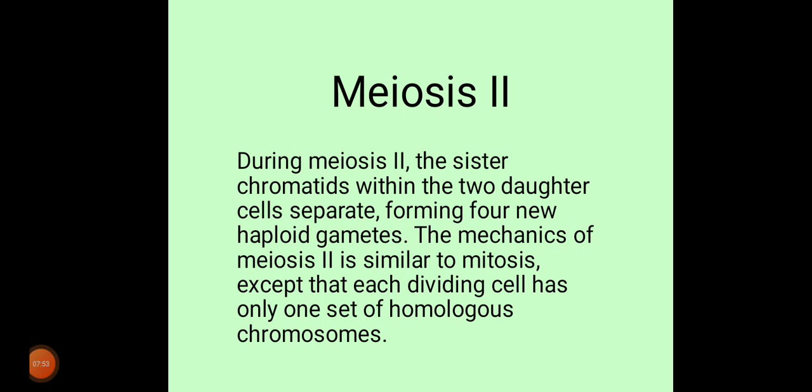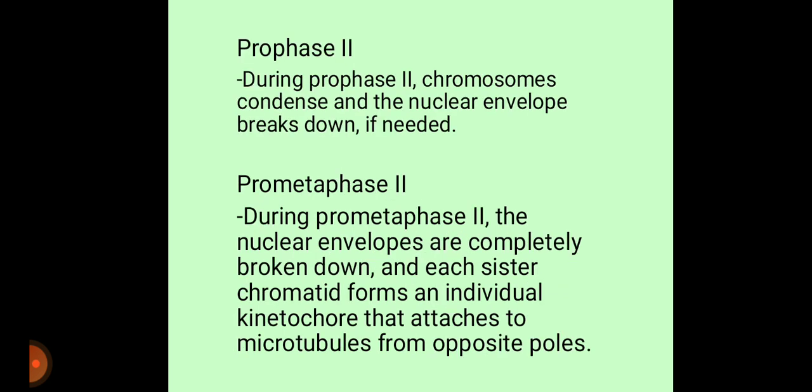Meiosis 2. During meiosis 2, the sister chromatids within the two daughter cells separate, forming four new haploid gametes. The mechanics of meiosis 2 are similar to mitosis, except that each dividing cell has only one set of homologous chromosomes. Prophase 2. During prophase 2, chromosomes condense and the nuclear envelope breaks down if needed.